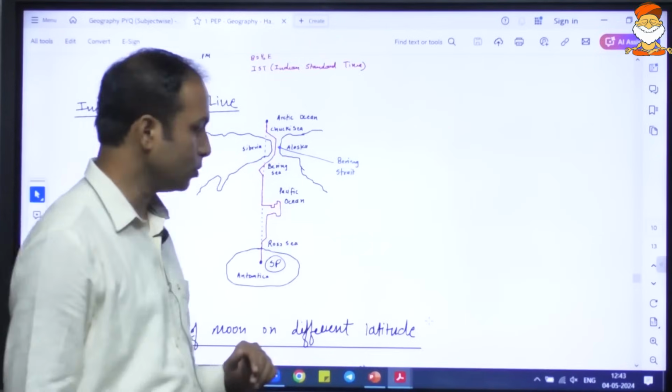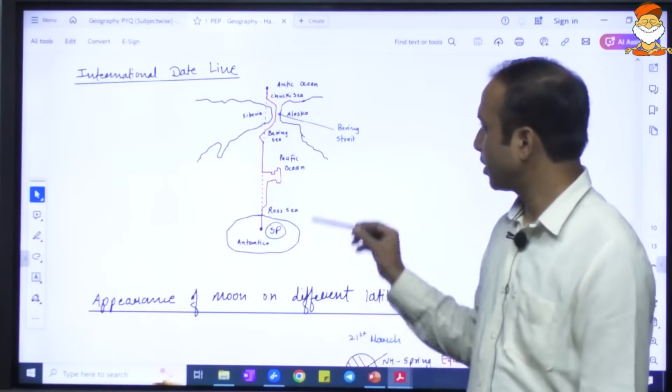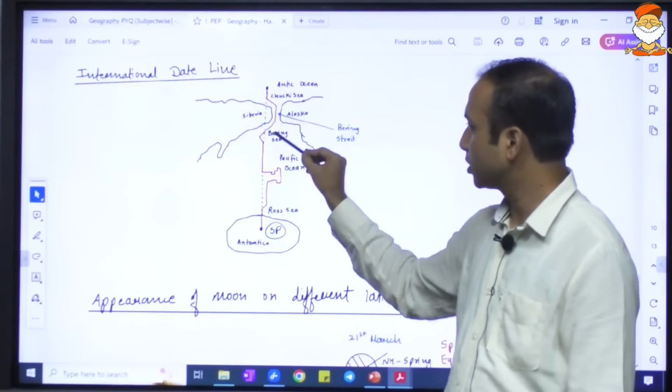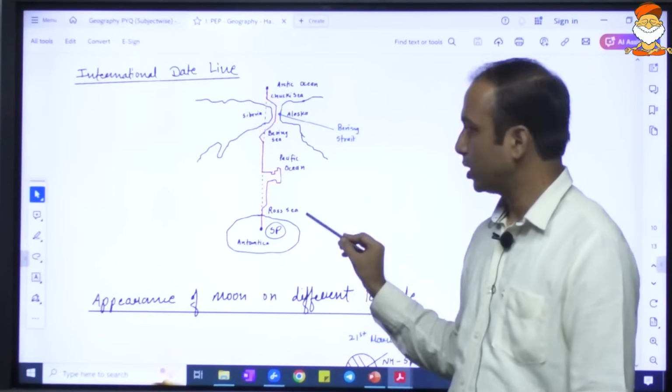So what is being done is, for the administrative convenience, this time zone is modified. Okay, this time zone is modified, it is bent, as per the convenience.